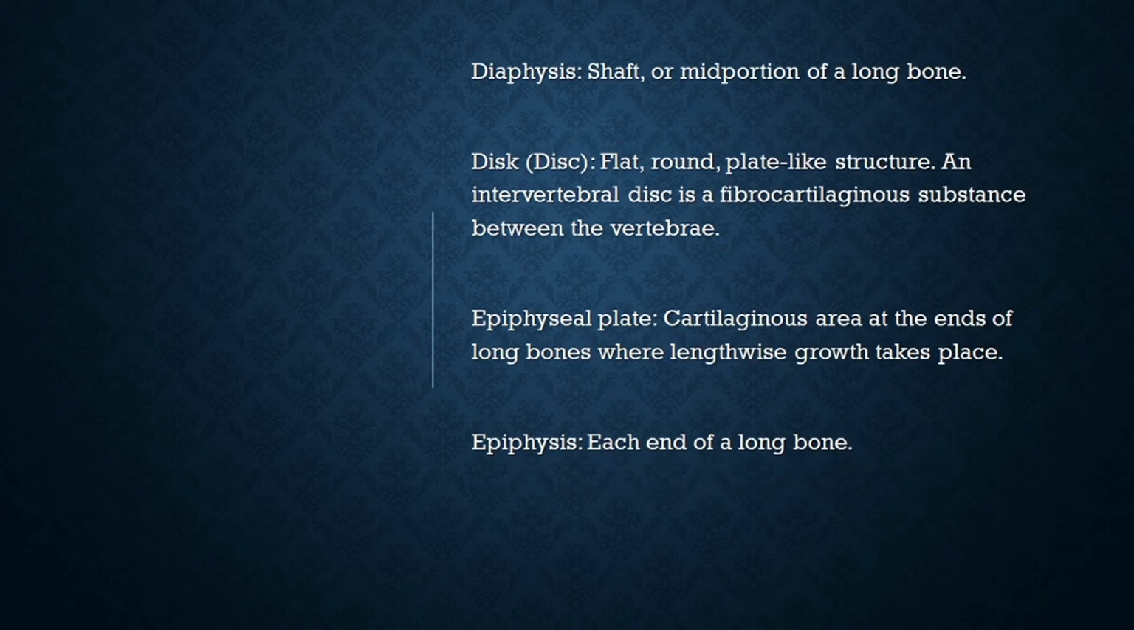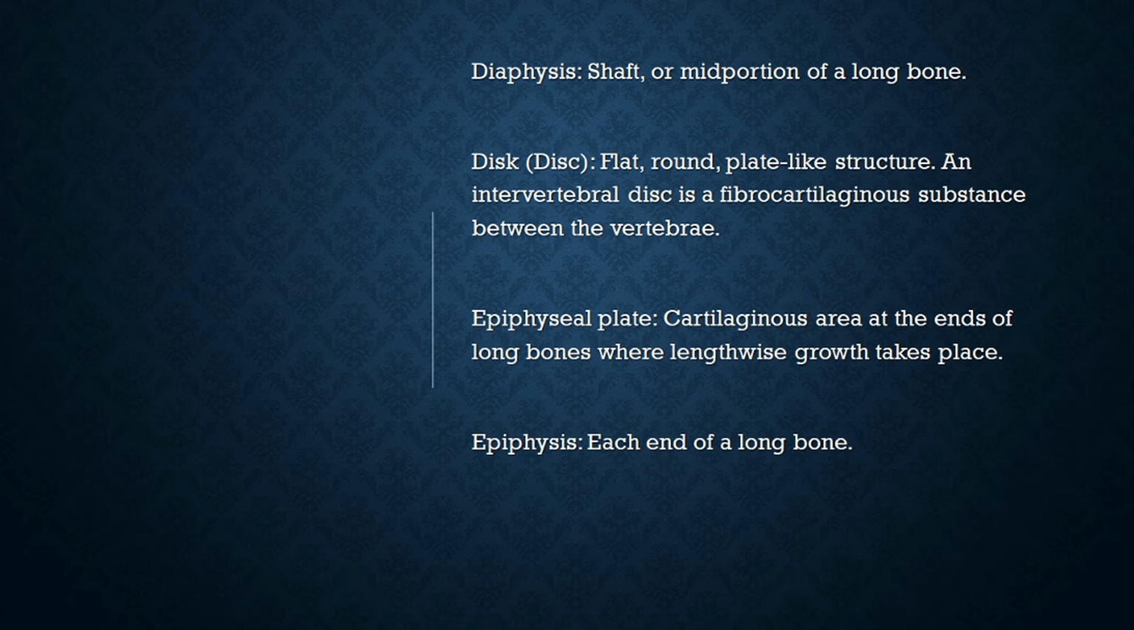Diaphysis, shaft or mid portion of a long bone. Disc, flat, round, plate-like structure. An intervertebral disc is a fibrocartilaginous substance between the vertebrae. Epiphyseal plate, cartilaginous area at the ends of long bones where lengthwise growth takes place.